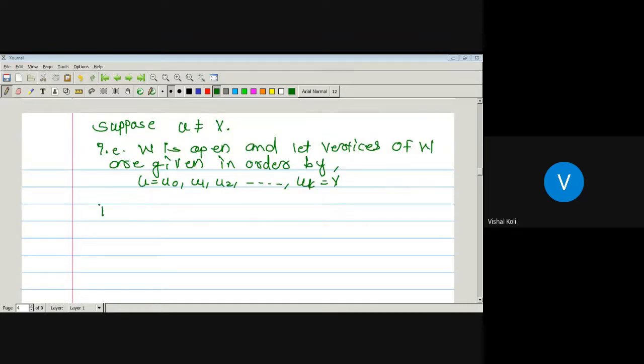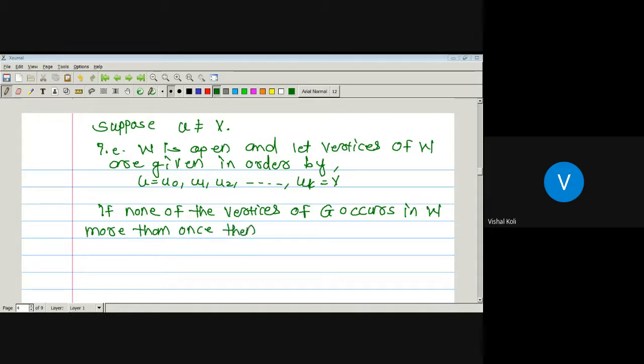If none of the vertices of graph G occurs in W more than once, then W is a path, W is already a U to V path.